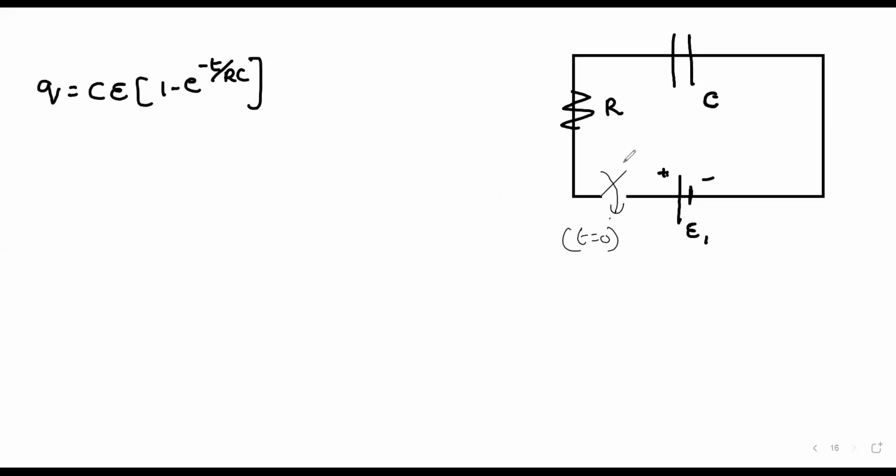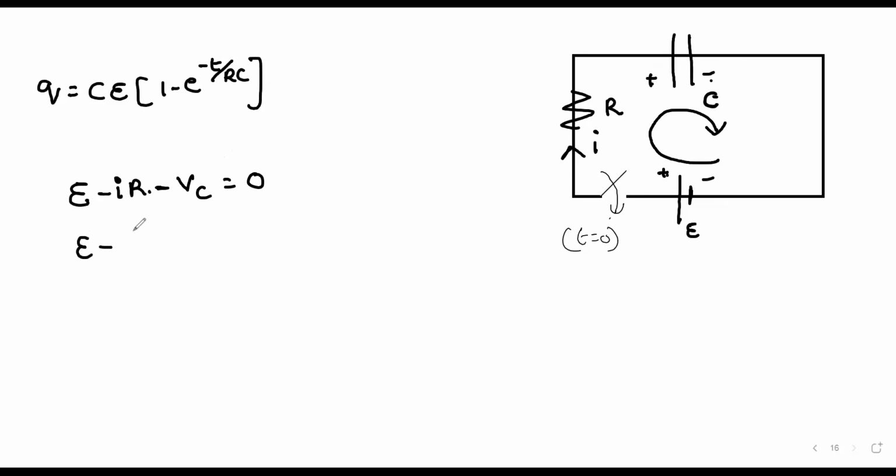Now look here. So here, what is the current? I, right? So we have to apply Kirchhoff's loop rule here. We have to start from the battery. So battery voltage is E. Since we are going in the direction of current, I have to write minus IR. Since we are going across the capacitor from positive terminal to negative terminal, we have to write minus VC is equal to 0. Clear?